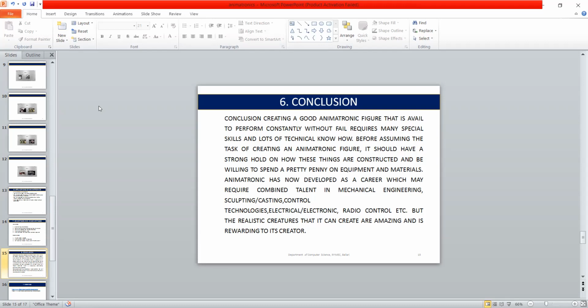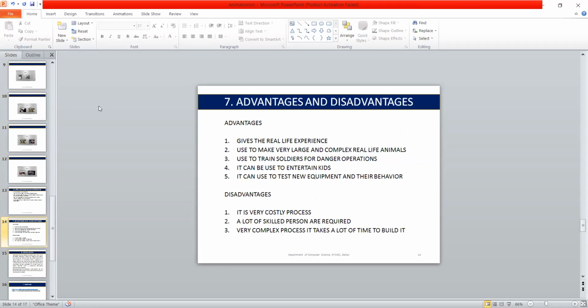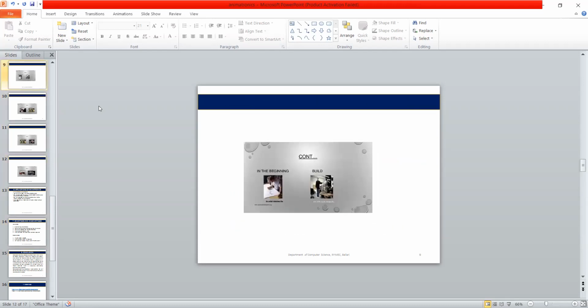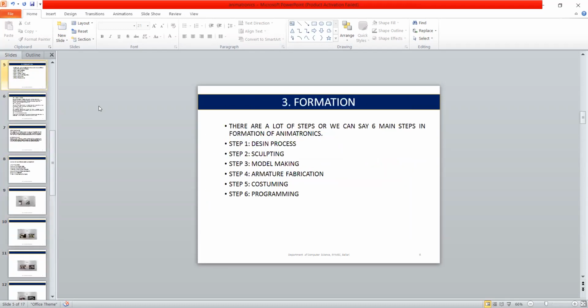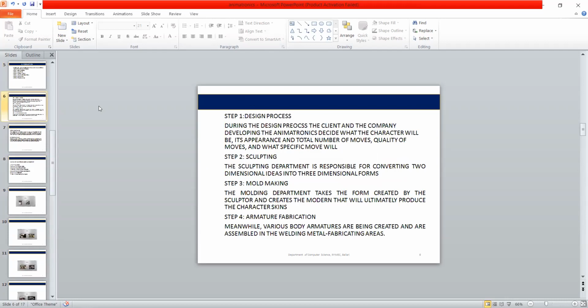Okay. Go for the methods. There are six stages, right? Go for that slide. Here there is sculpting, you said, right? The department is responsible for converting a two-dimensional idea into three-dimensional form. How will they do that, converting 2D to 3D?